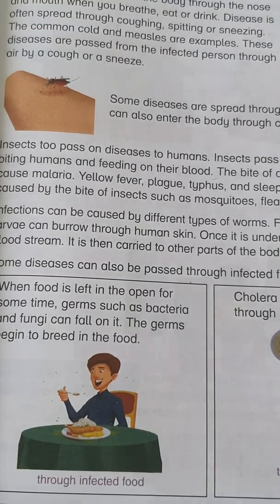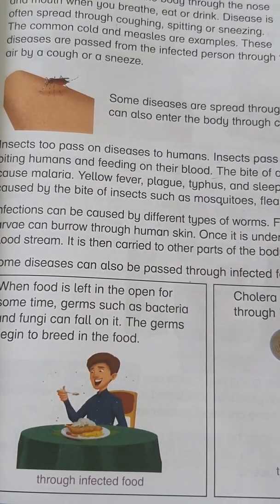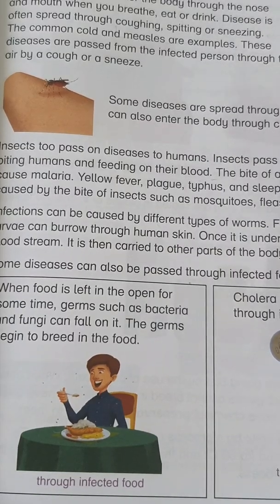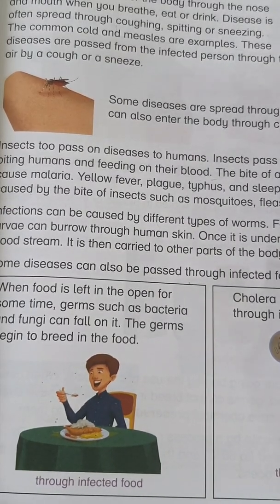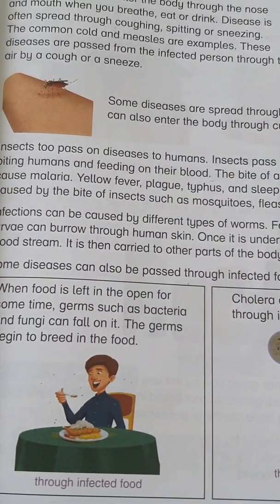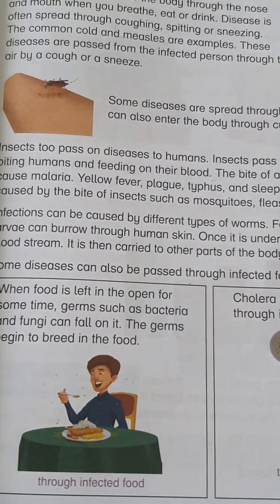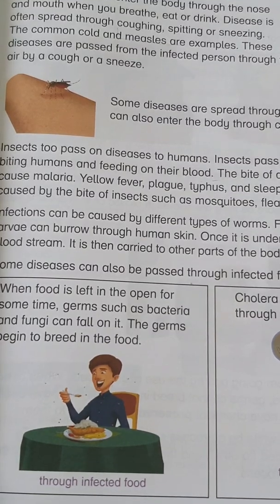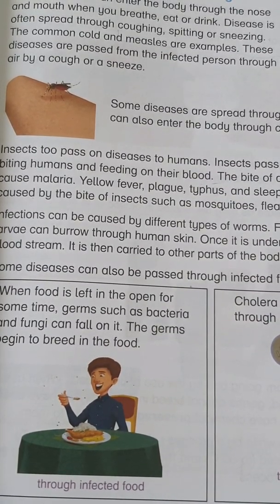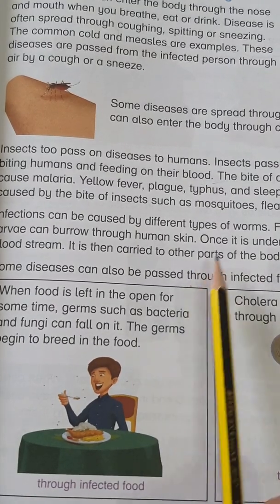Somehow, such kinds of worms are also used to cure. In many parts of the world, they intentionally stick them to the body, so the infected blood comes out and the body is cured. So there are different benefits and losses of these kinds of worms.